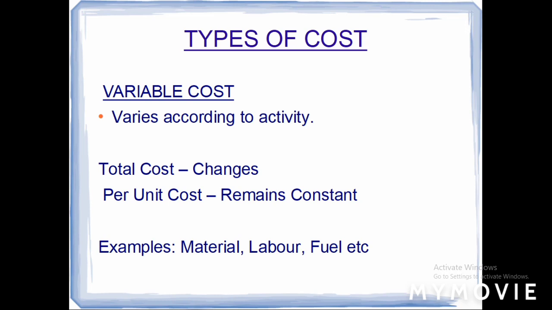Therefore, the cost will vary according to the volume of production. If it gets increased, it gets increased. If it gets decreased, it will also get decreased. The basic rule here is that the total cost will change. It is just the reverse of fixed cost. But the per unit cost will remain constant. The per unit material cost is going to be the same for all the units. Therefore, per unit cost remains the same, but the total cost changes.